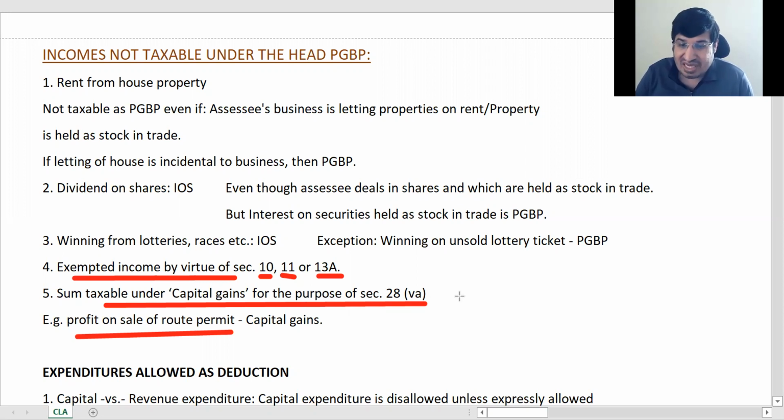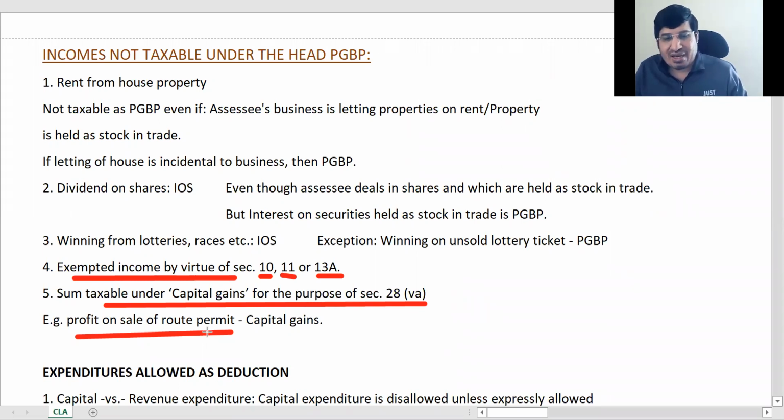28VA deals with all kinds of non-compete fees. Take a route permit. Say you have one route permit, and another person has 3-4 route permits. He is asking you to sell it to him for some money, so it comes under a non-compete transaction.